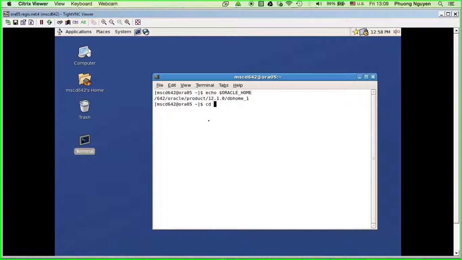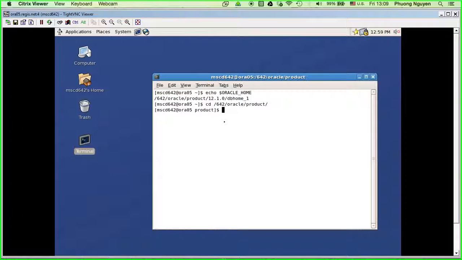I'm gonna log into this directory, the products here, because we have to create the new database in the same directory, at the same level as this 12.1.0. We have to make another directory at the same level. So I'm gonna change the directory to 642 and then products.